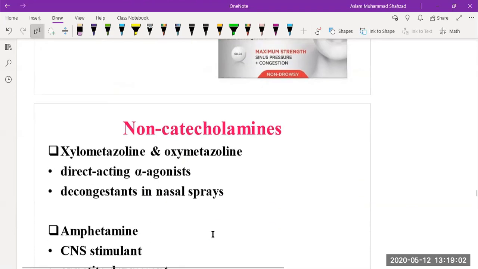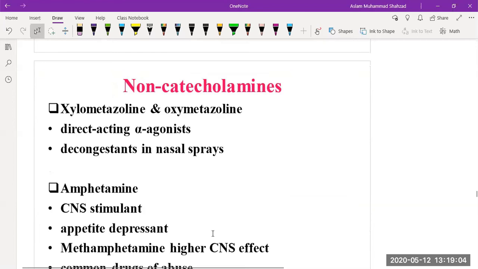And then we have non-catecholamines, and the examples are xylometazoline or oxymetazoline, which are direct alpha agonist acting agents. They are also used for decongestion and in nasal sprays.